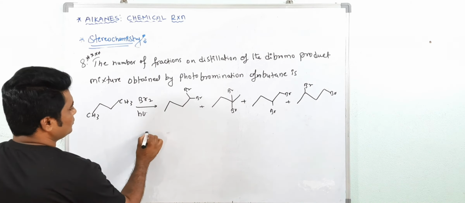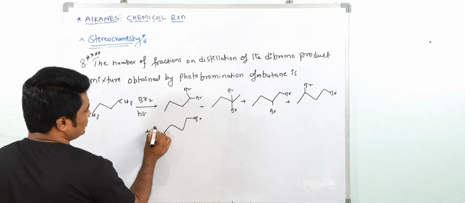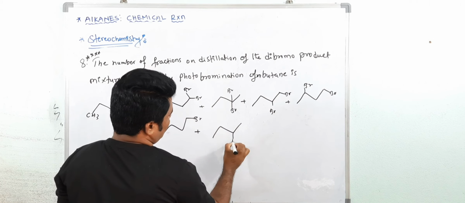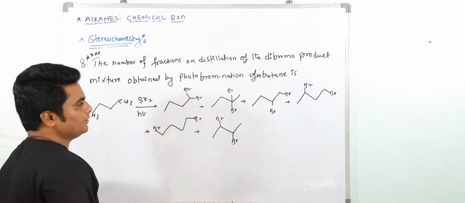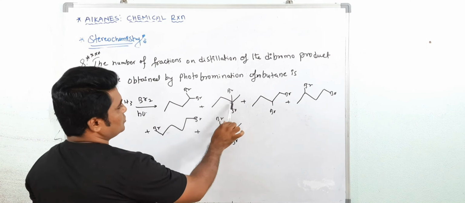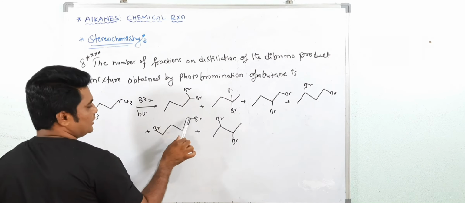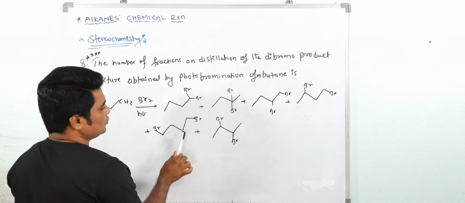And one more, see, 1, 4 also possible. And see, 2, 3 also possible. Is there any possibility again? 1, 2 here, 1, 2, 1, 3, then 1, 4, and 1, 2 is over.